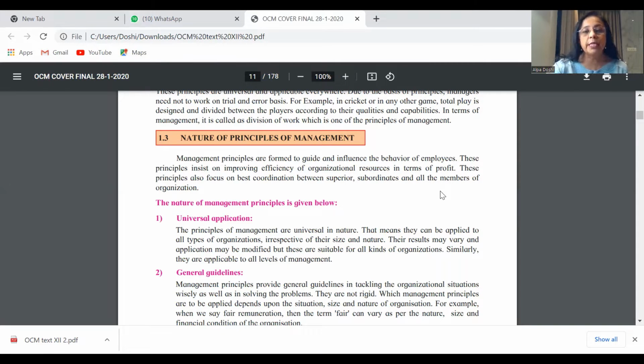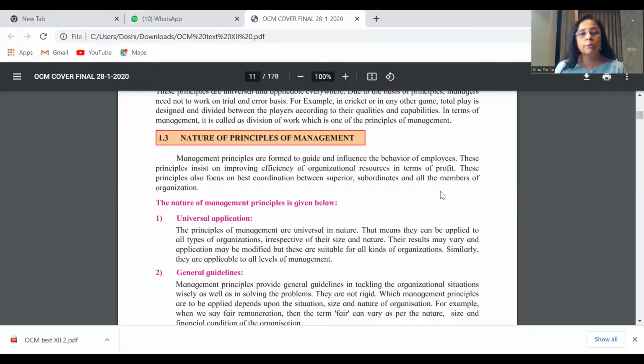So this is what we say, that just like modern business is very, very dynamic, so also principles of management are very, very dynamic, and they can be flexible, they can be changed, modified as per the situation. So you identify the problem and accordingly apply a particular principle of management. So this is how you start your answer.